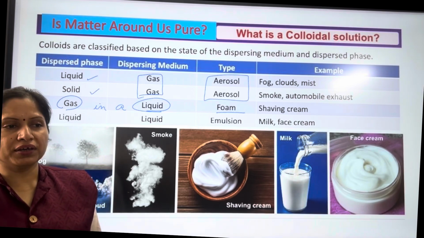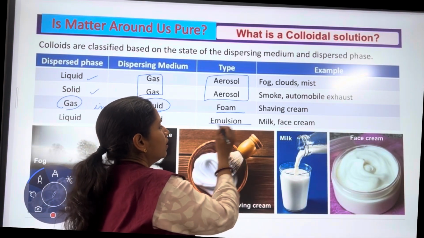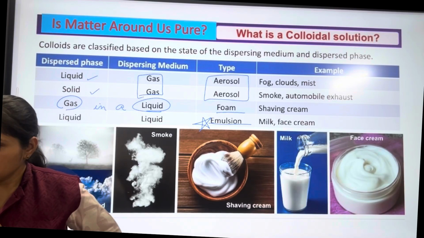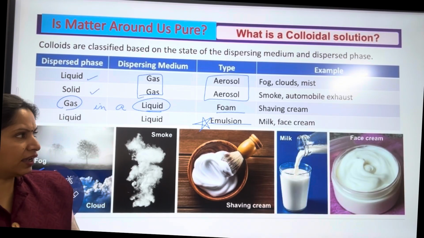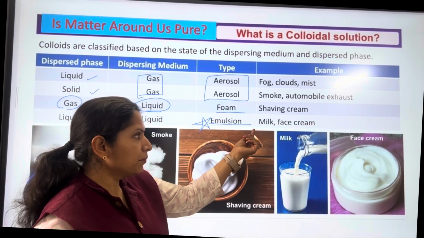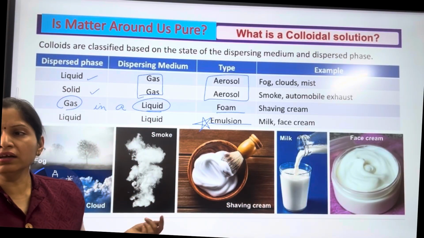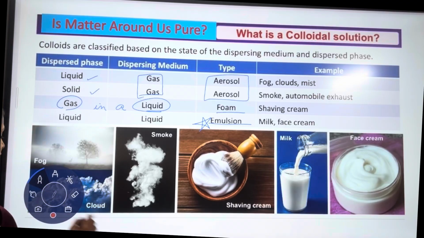Next is liquid and liquid. Both are liquid, and such a colloidal mixture is called an emulsion. Examples of emulsion are milk and face cream. So milk and face cream both are emulsions.